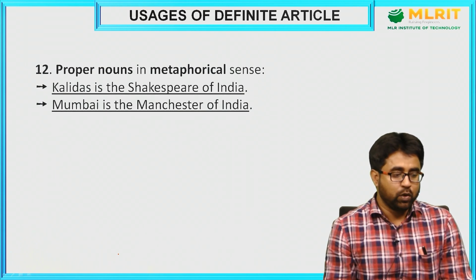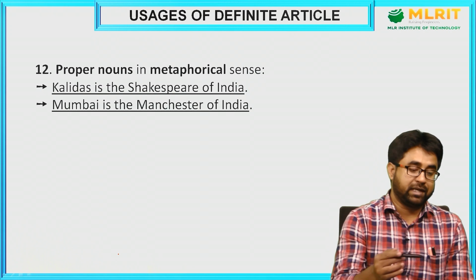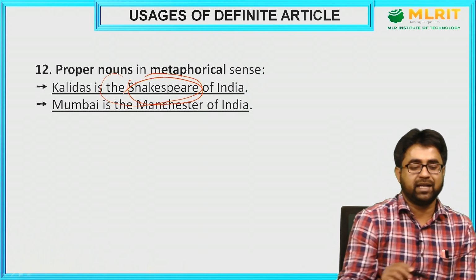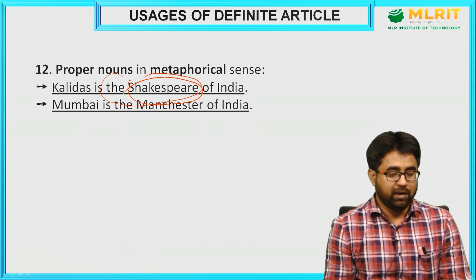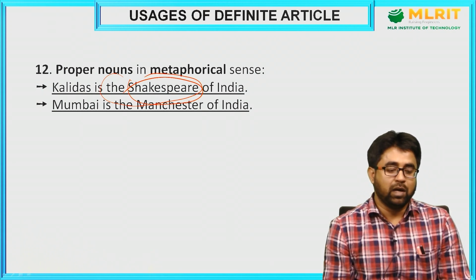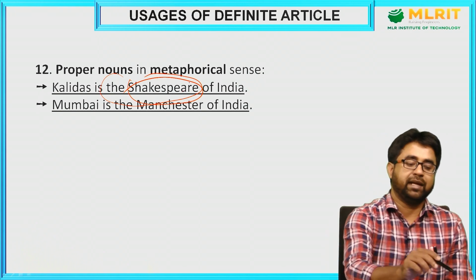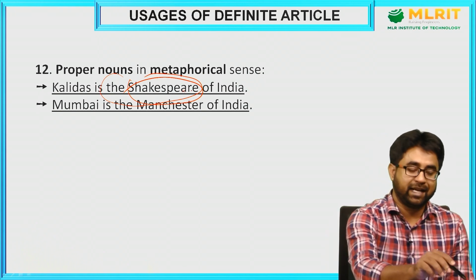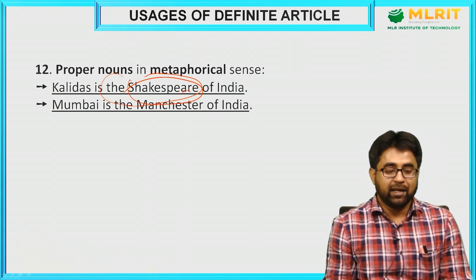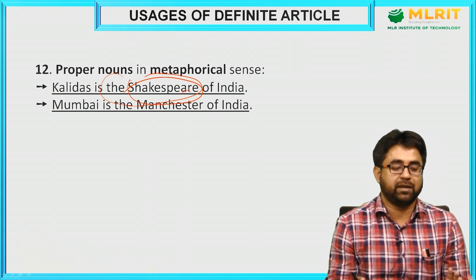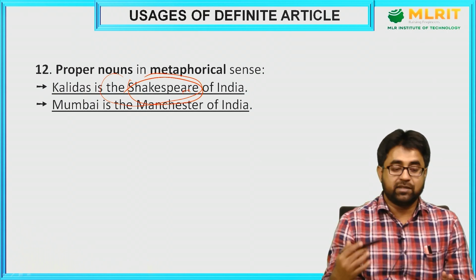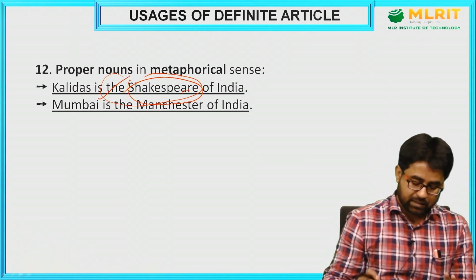So when we talk about proper nouns in metaphorical sense, you can see Kalidas is the Shakespeare. So Shakespeare here is a proper noun actually, but we are using it in a metaphorical sense. Metaphorical sense means I am not pointing out that particular person here. I am indicating the stature of that particular person, the status of that particular person. So Kalidasa is the Shakespeare of India. So that is the logic here.